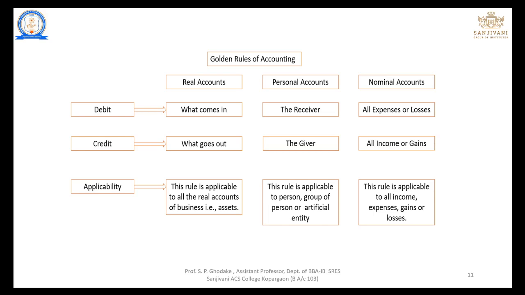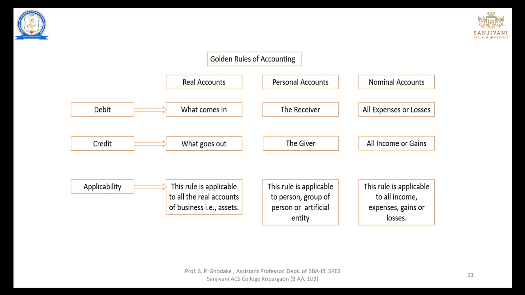The rule of real account is debit what comes in, credit what goes out, and it is applicable where all the real accounts of business are there, like the assets. Then personal account, the rule is debit the receiver and credit the giver, and this rule is applicable to a person, group of persons or artificial entity. Then we have the nominal account. The rule is debit all expenses or losses and credit all incomes or gains, and this rule is applicable to all the incomes, expenses, gains or losses.